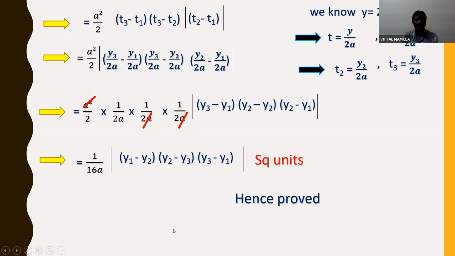So hence proved. This is the way to find the area of the triangle which is formed by the tangents. Okay, these are the most important problems. You all practice them once or twice. So by this we can conclude the problems of parabola.